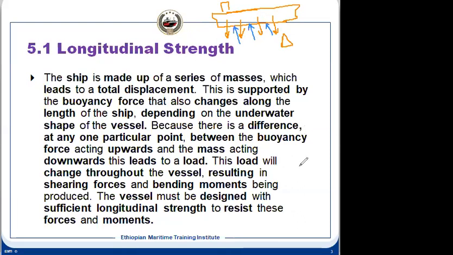So there will be a downward force and an upward force along the length, and there will be changes along the length of the ship. Why will there be changes? If you see the cross-sectional view, this is our midship section, and this is the center line.